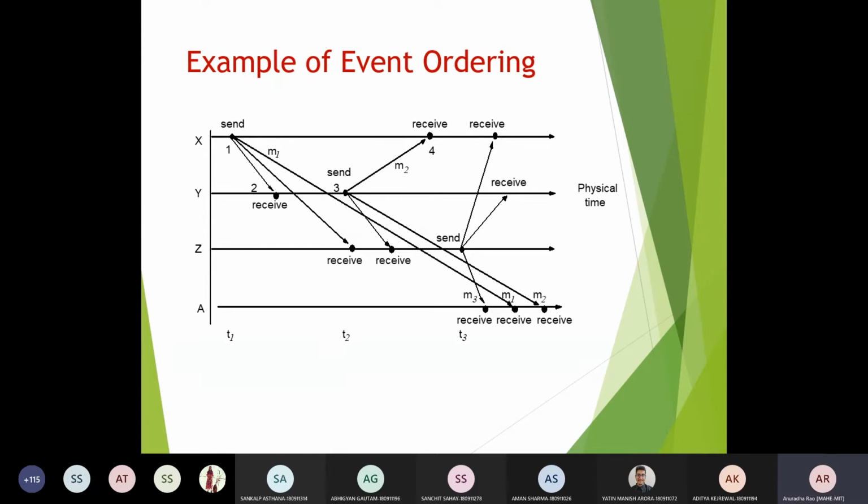See, suppose X is sending a message saying that at a particular time there's a meeting. Now it is received by Y, Z and A. At the same time, Y is sending some other message about a meeting. So whenever it is received in Z or in A, because of some network delay, it might happen that Y's message will be received first and then X's message.